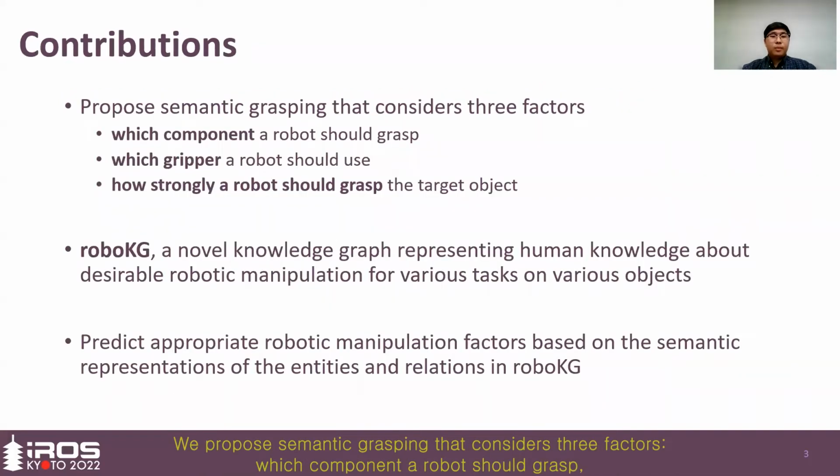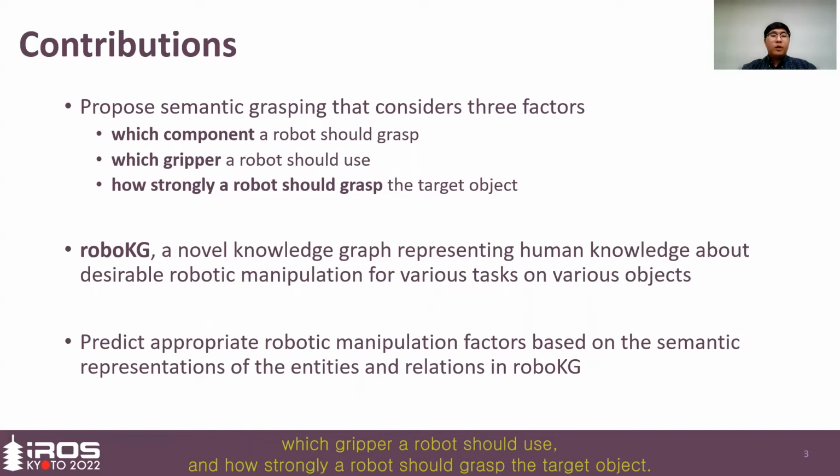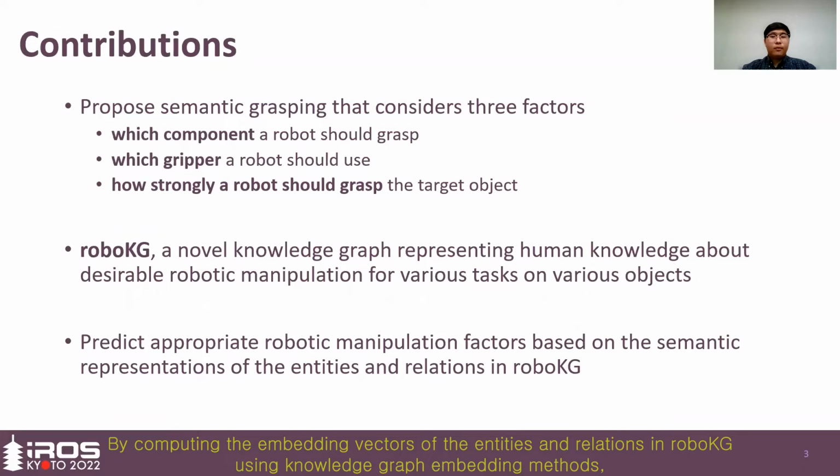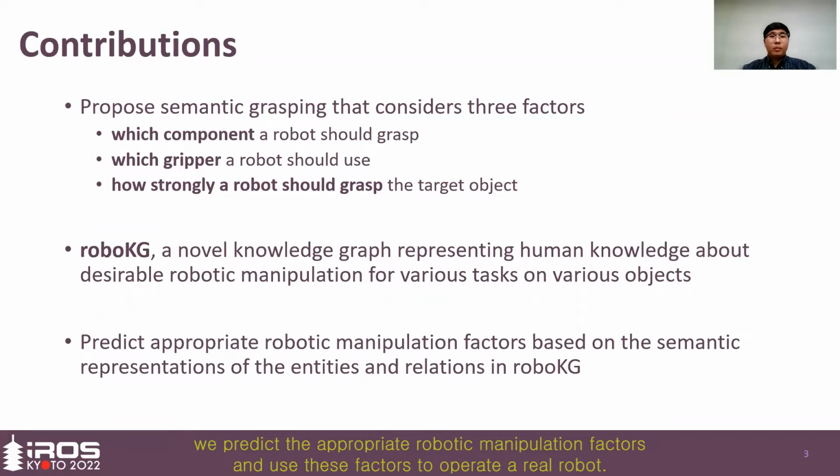We propose semantic grasping that considers three factors: which component a robot should grasp, which gripper a robot should use, and how strongly a robot should grasp the target object. To achieve this goal, we create a new knowledge graph called roboKG, which represents human knowledge about desirable robotic manipulation for various tasks on various objects. By computing the embedding vectors of the entities and relations in roboKG using knowledge graph embedding methods, we predict the appropriate robotic manipulation factors and use these factors to operate a real robot.